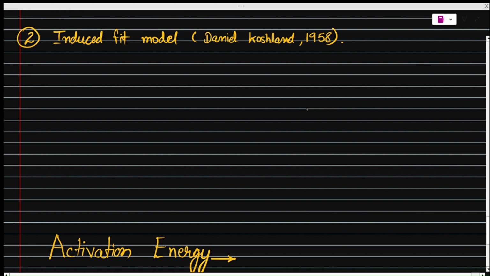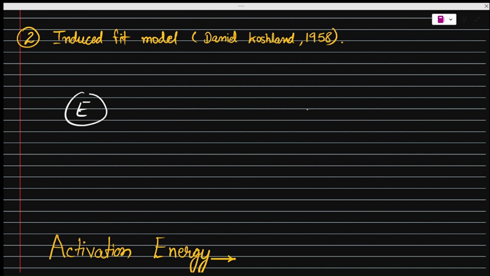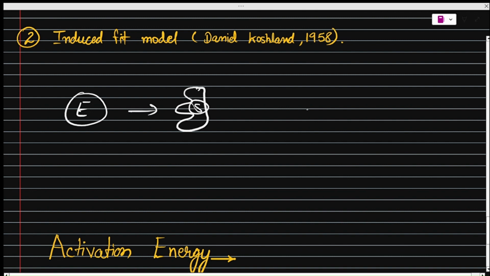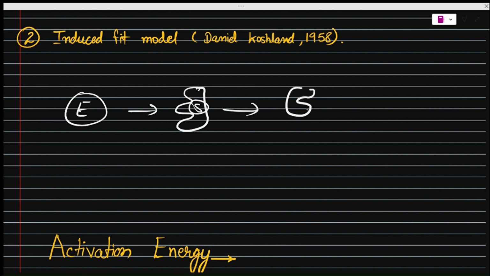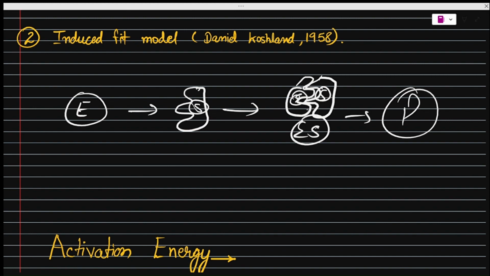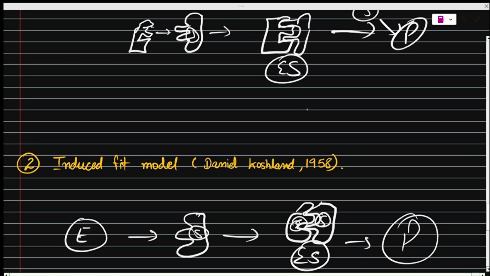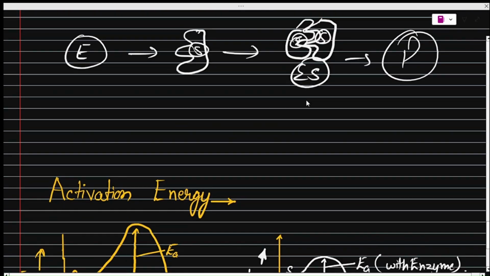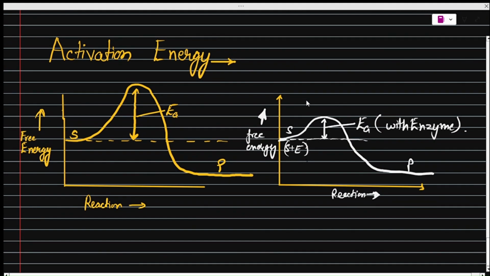While the second is the induced fit theory. Induced fit theory is like this: this is the enzyme and let us say this is the shape of the substrate. Now what happens is the enzyme goes to the substrate and some conformational changes occur in that enzyme, such that it can fit to the substrate. All right, and that's how the enzyme and substrate complex forms, which then converts the substrate into product. So these two are the major theories which we study for the enzymes.